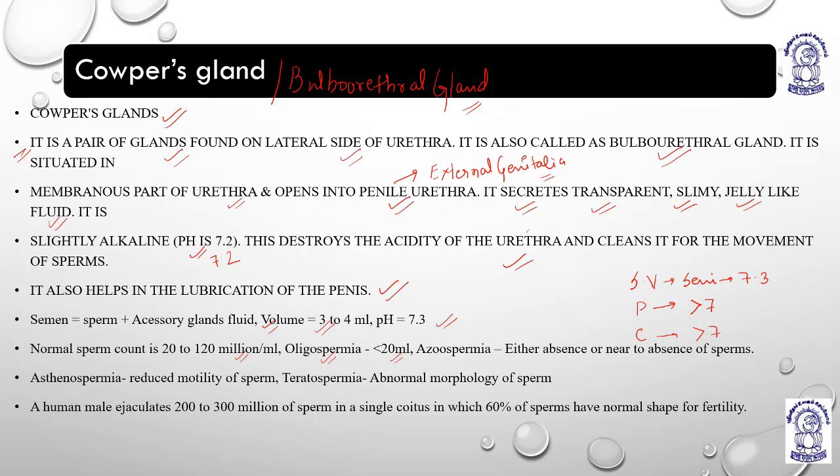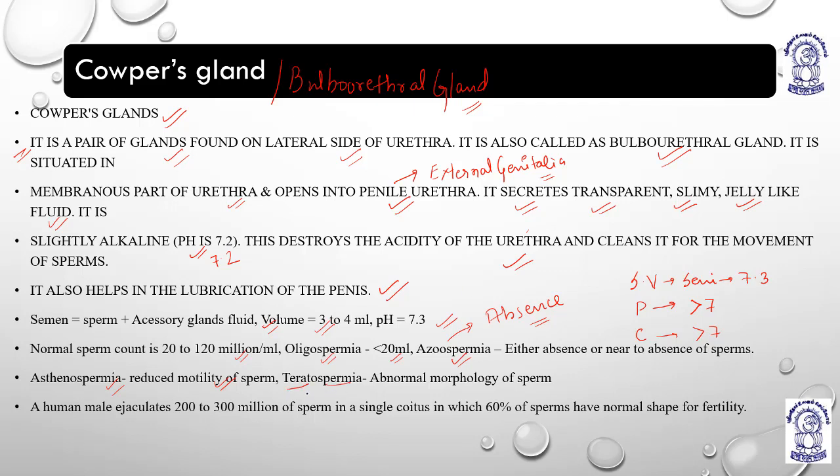Oligo means less, small. What is azoospermia? Azo means absence or not present. So azoospermia signals that there is near absence of sperms, meaning either sperms are not forming or they are absent. Asthenospermia means reduced motility of sperms. The motility of sperms decreases because of many of the reasons I told you.